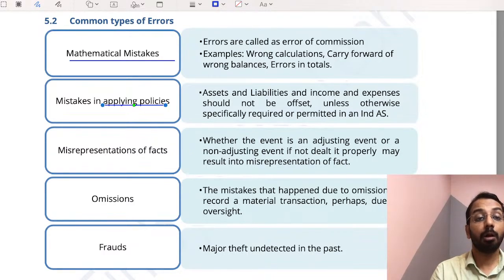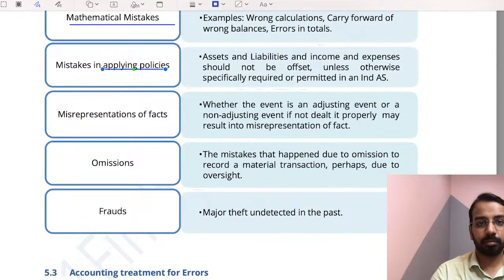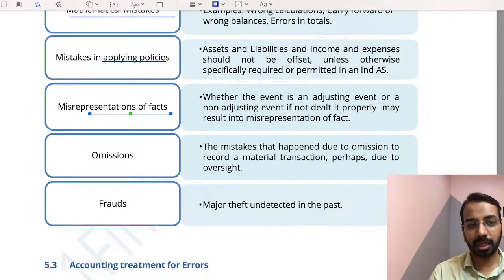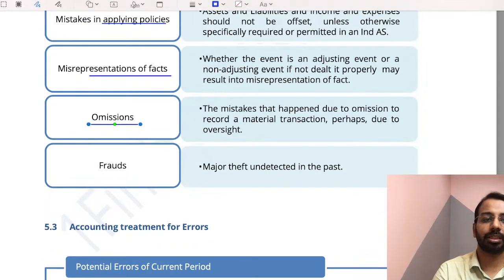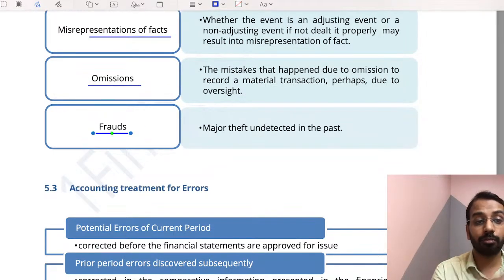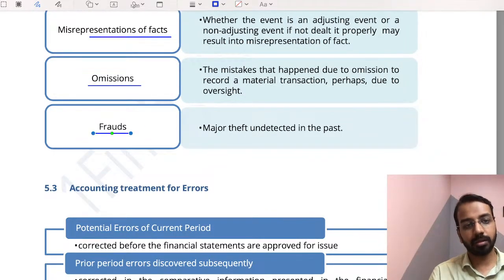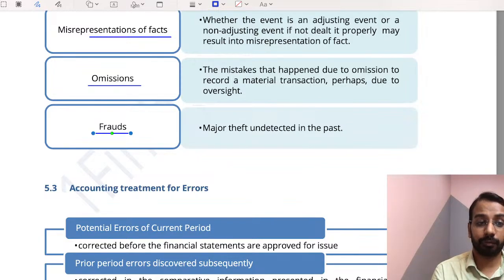Accounting policies have been incorrectly applied, or you have misrepresented fact. So misrepresentation of fact means there are certain facts there which you have not presented properly, or it could be omission. You have not taken into account a material transaction, or frauds. Now you may think, sir, how will we get to know a fraud? I give you an example. If there is a fraud, the entity must be able to establish the amount of fraud, right?